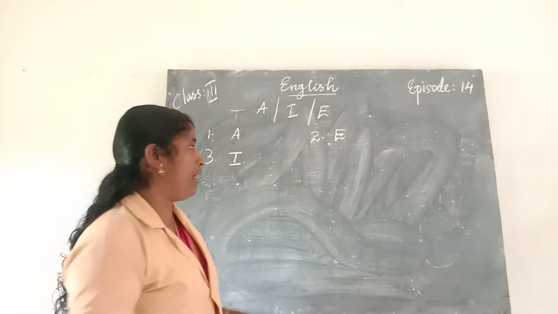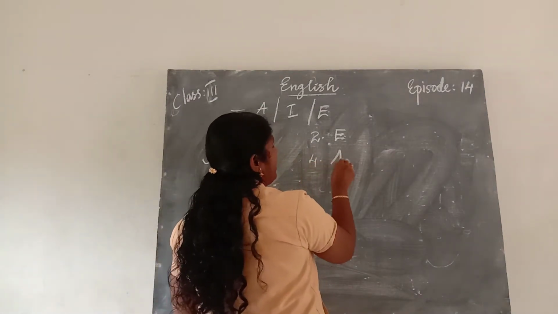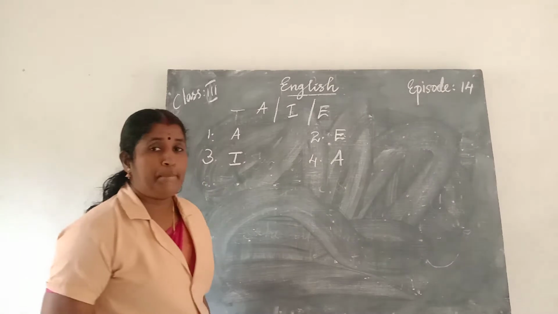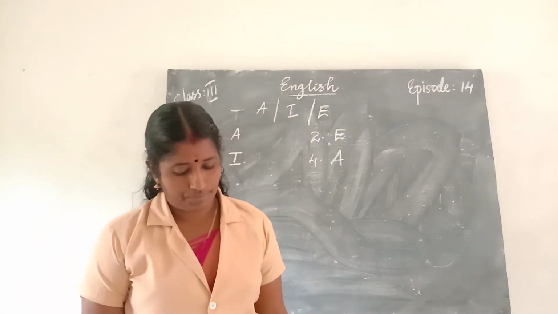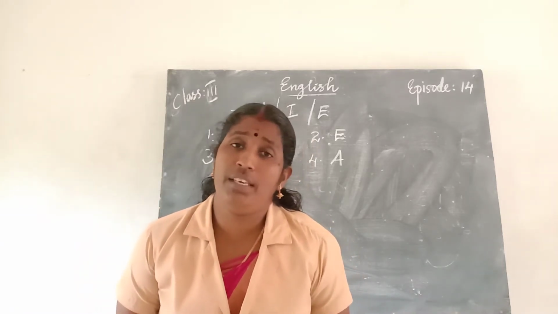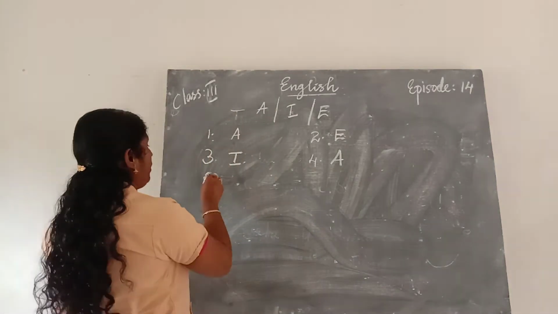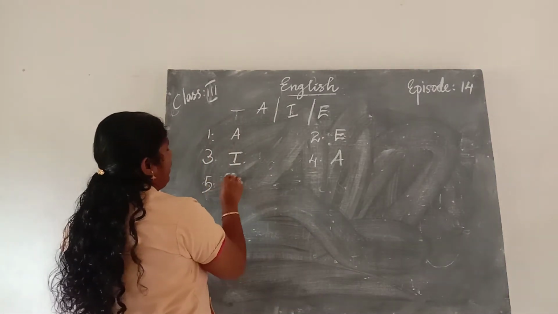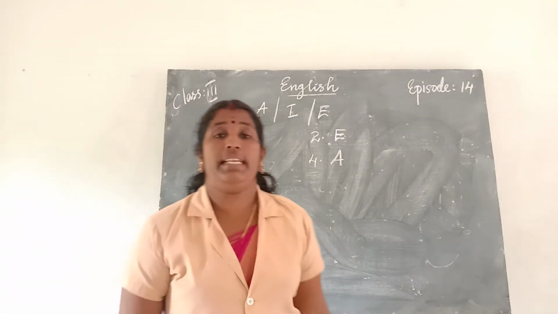Fourth one, I stood first in the class. It is a statement and we can say that it is an assertive sentence. A. It is an assertive sentence. Then fifth one, what gift will you give me? It's a question. It is an interrogative sentence.